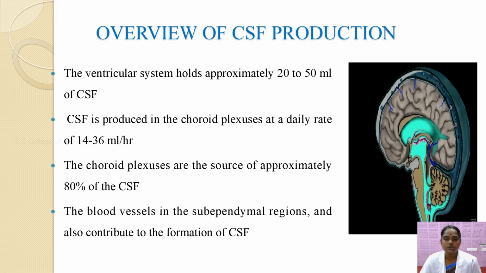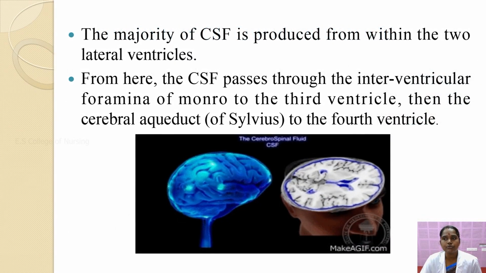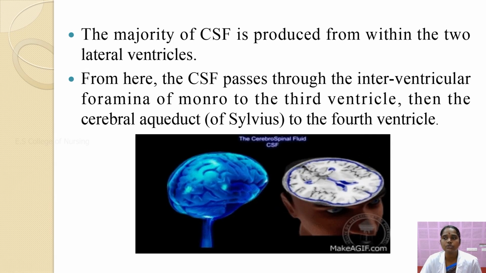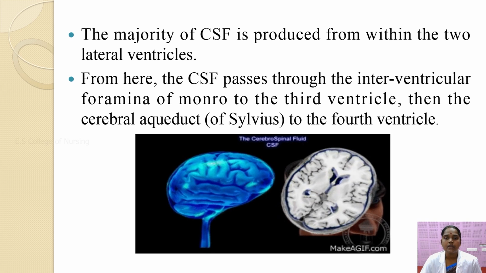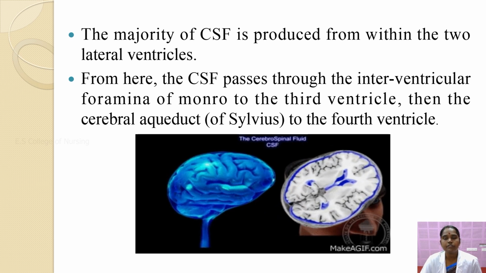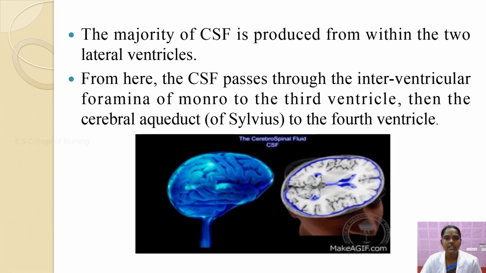The choroid plexus is the source of approximately 80% of CSF fluid, and the blood vessels in the subependymal region also contribute to the formation of CSF. The majority of CSF is produced within the two lateral ventricles. The CSF passes through the interventricular foramen of Monro to the third ventricle, then through the cerebral aqueduct to the fourth ventricle.